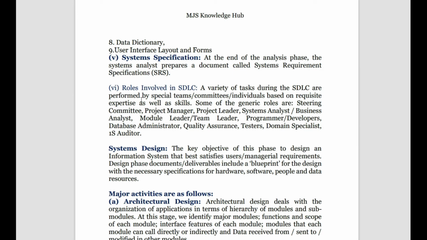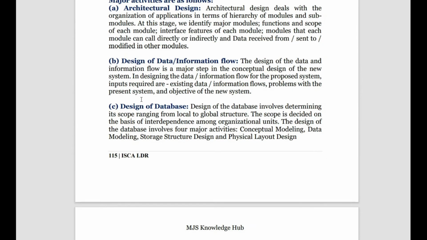System design is the next stage. It is the development of a blueprint for the development of the system. So what are the major activities in system design? We have architectural design, which shows how the organization is being classified, how the IT structure is going, who comes next to whom, and how the hierarchy is followed.